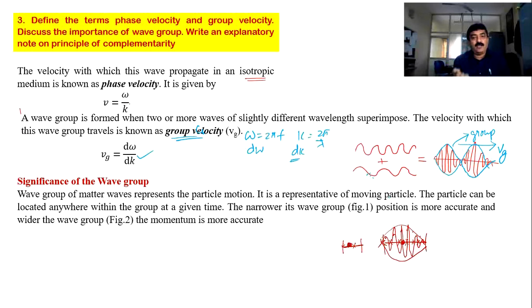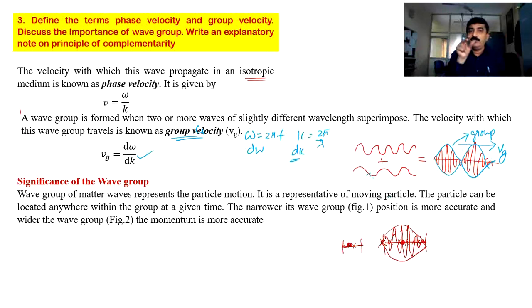So therefore I said the wave group is a representative of the particle. Some teachers call the wave group the soul of the particle. We never treat the particle as a particle, we never treat it as a single wave, we treat it as a group of waves. If the group is very small, then the position is more accurate. If the group is too big, the position is not accurate.